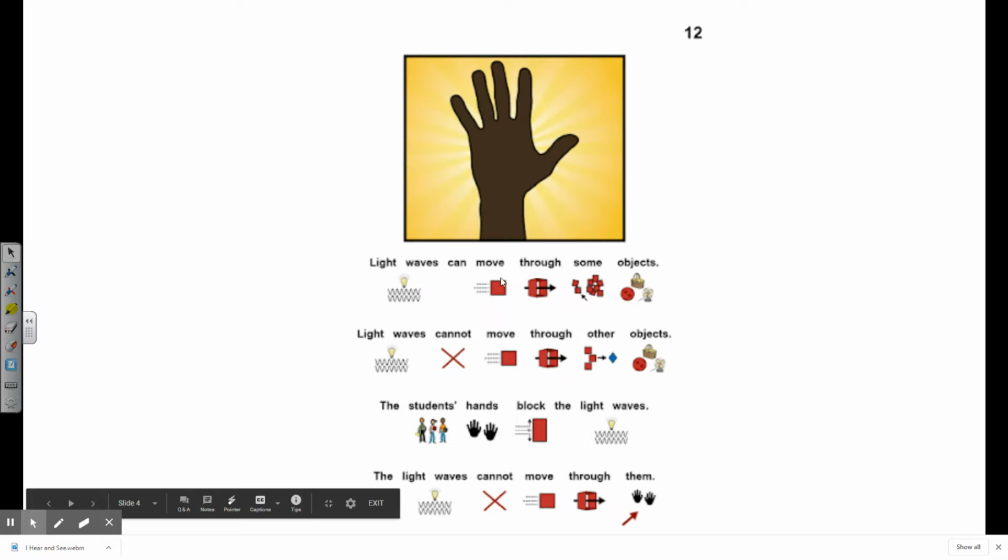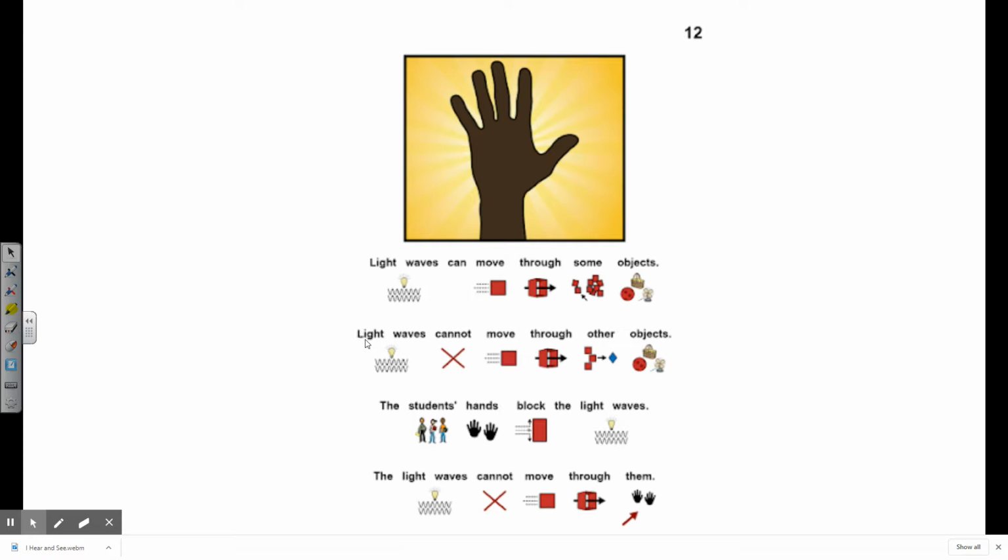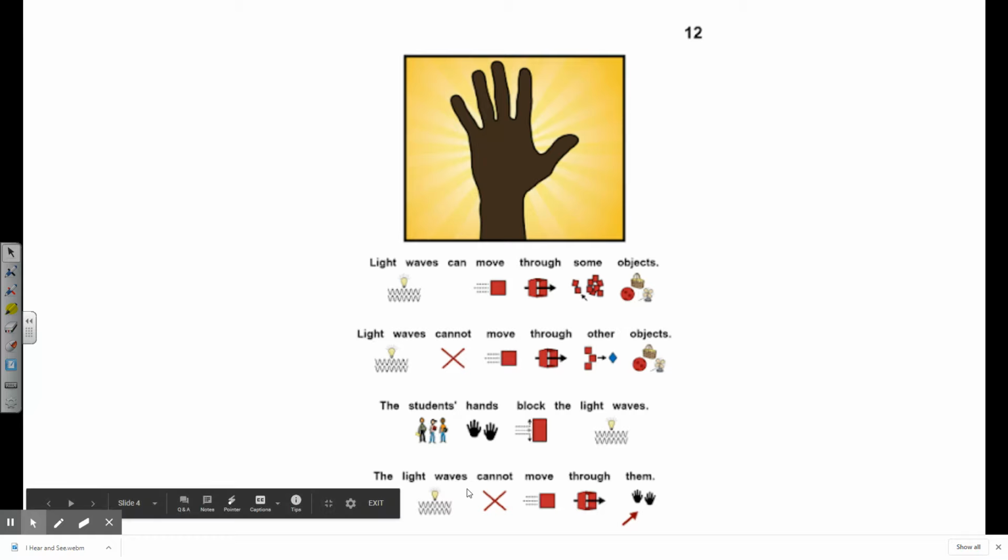Light waves can move through some objects. Light waves cannot move through other objects. The students' hands block the light waves. The light waves cannot move through them.